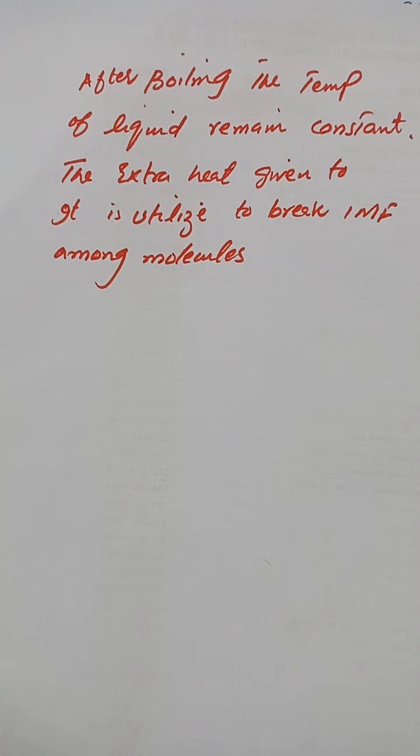Secondly, evaporation is also a cooling process. So high energy molecules leave and the average kinetic energy of the remaining molecules decreases, so it retains the temperature at the boiling point. For water, it is retained at 100 degrees centigrade.